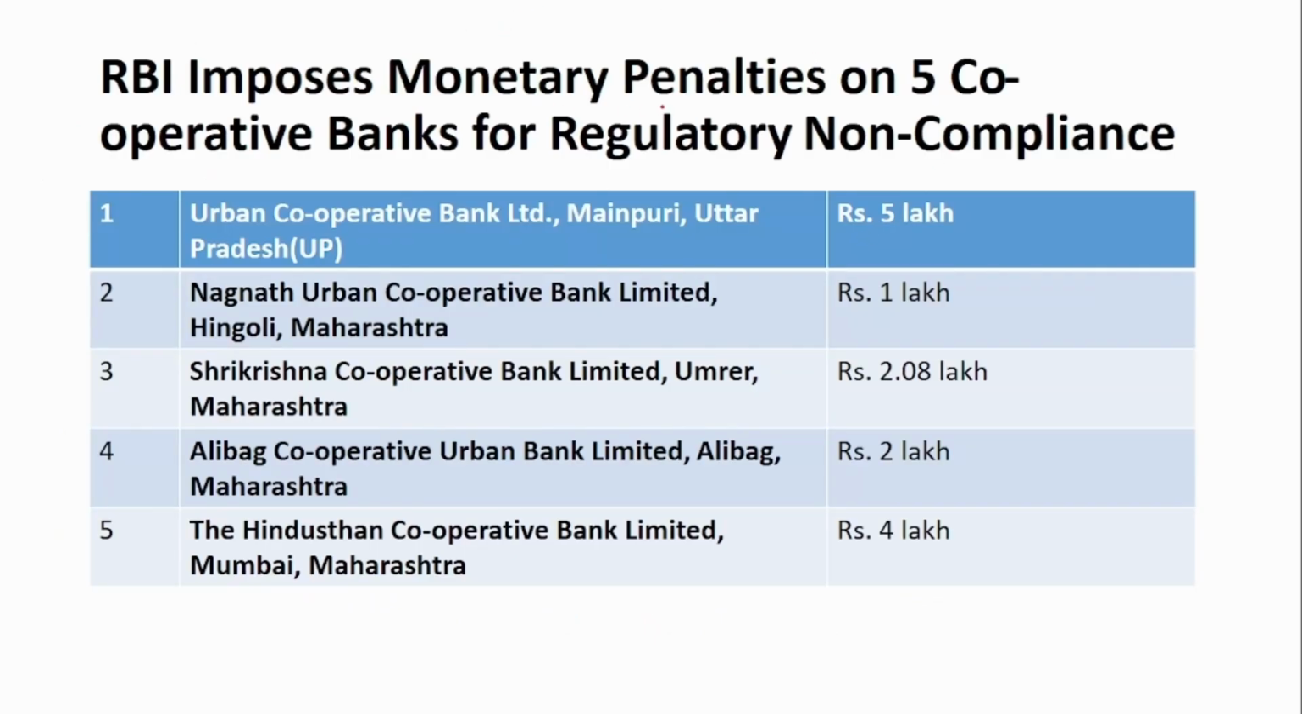Next news is about the penalties imposed by the RBI on various cooperative banks. Urban Cooperative Bank Limited, Mainpuri, Uttar Pradesh was fined 5 lakh rupees. Nagaland Urban Cooperative Bank has been fined 1 lakh. Shri Krishna Cooperative Bank, Maharashtra, 2 lakh. And Alibag Urban Cooperative Bank, 2 lakh. And Hindustan Cooperative Bank Limited in Mumbai has been fined rupees 4 lakh.